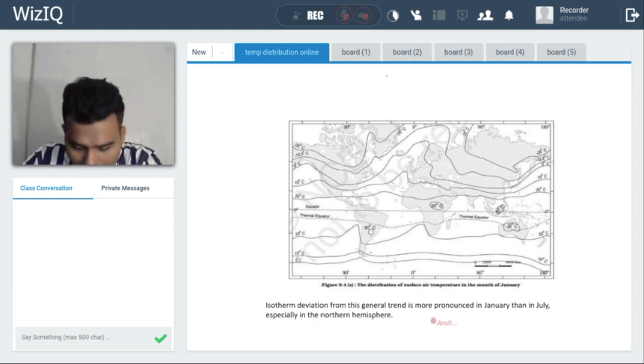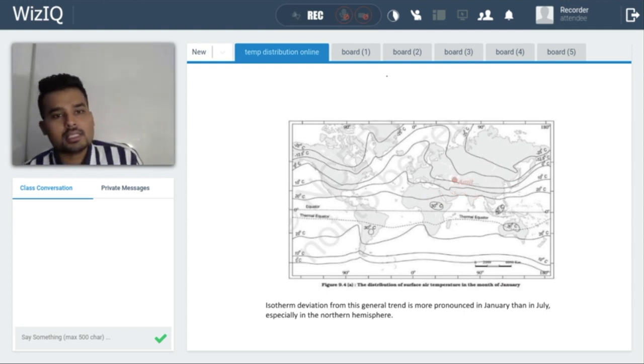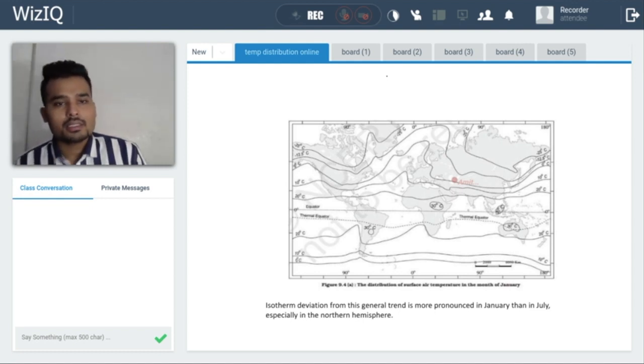Okay. Now here we can discuss how the surface air temperature will change throughout the months. This diagram is all about January. Here we can see how isotherms change during the month of January. January means right now the sun is in the southern hemisphere, right?